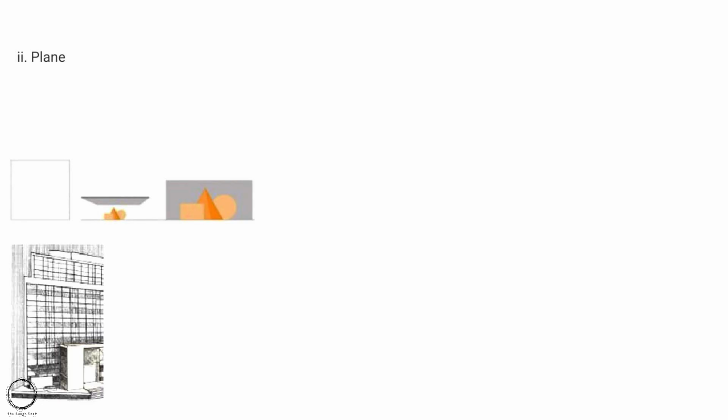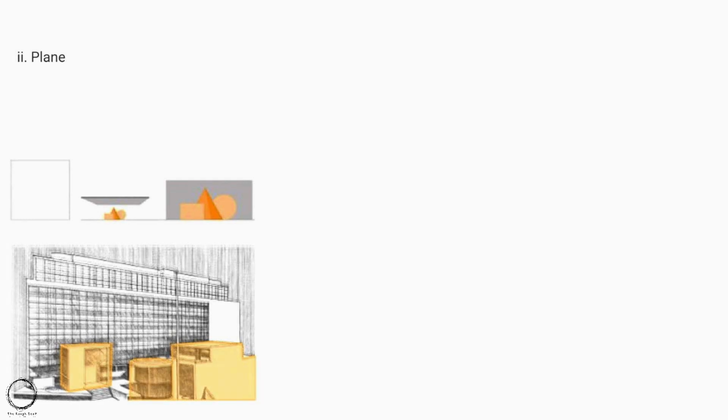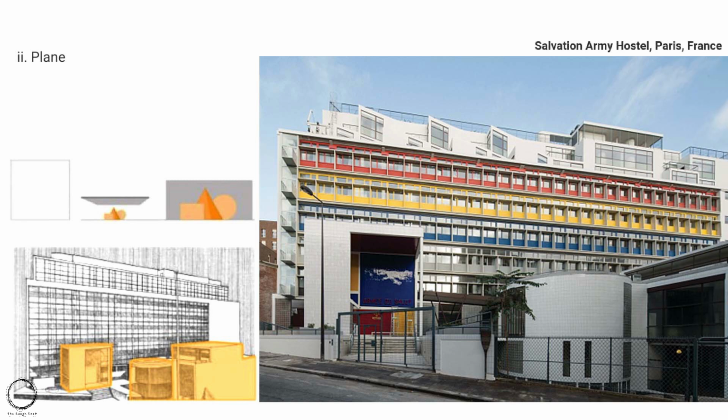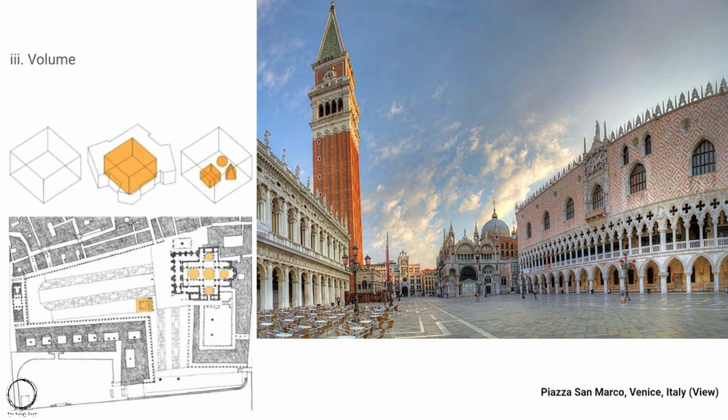This is Salvation Army Hostel, Paris, France, and how the regularity or the backdrop plane is holding onto the volumes in front, like how the mountain is the backdrop in the paintings. Another datum is the volume. Like you can see in the image above, how a bigger volume holds in smaller volumes in it. For example, Piazza San Marco, Venice, Italy, which depicts how the bigger temple is holding in small shrines within it and is a datum for volume.